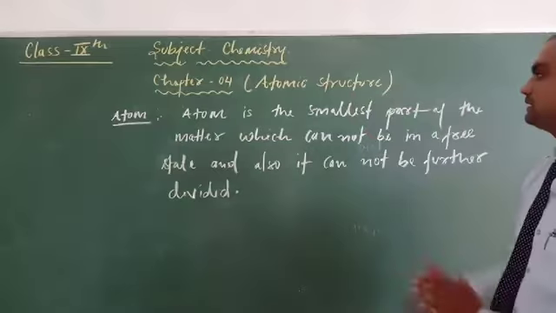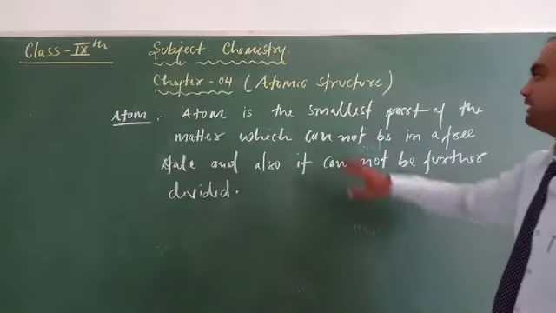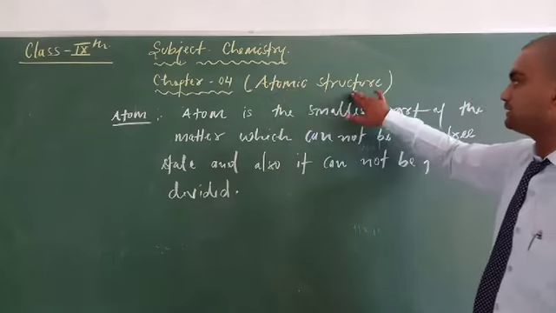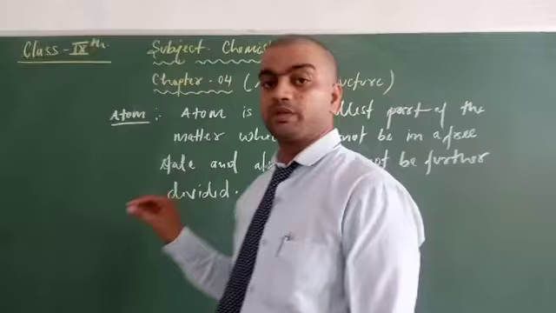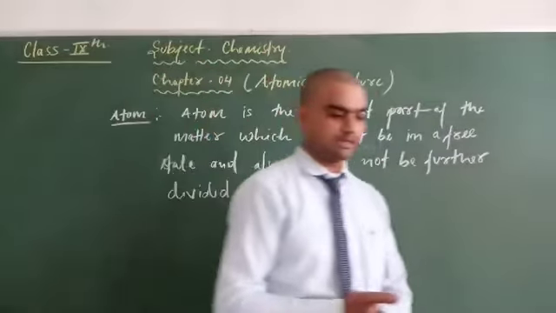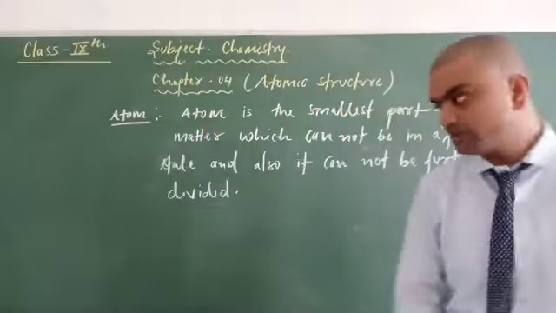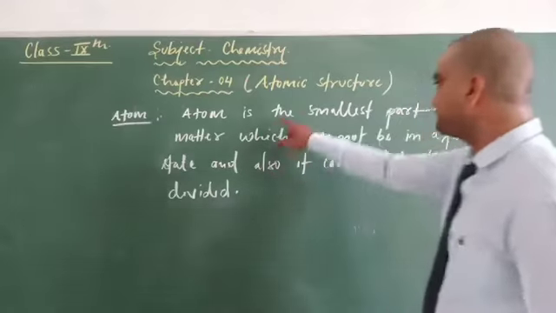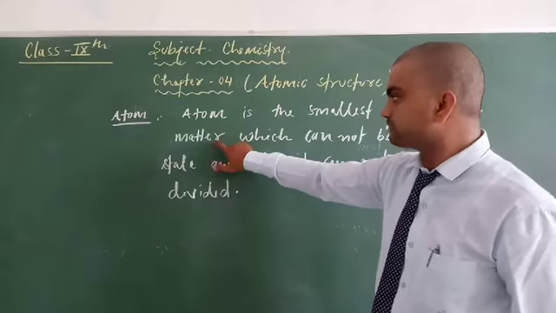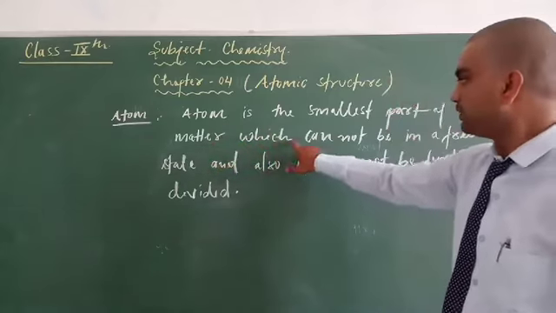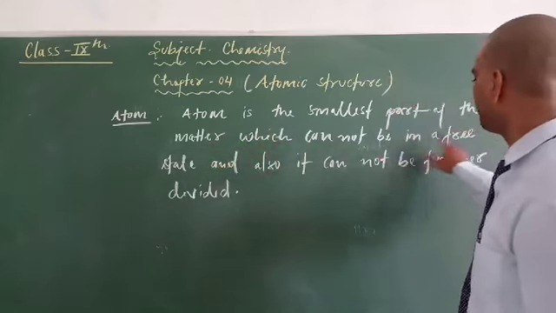Especially in this chapter, we have to talk about atomic structure, that is the structure of atom. So first you have to know the definition of the atom. Atom is the smallest part of matter which cannot be in a free state.